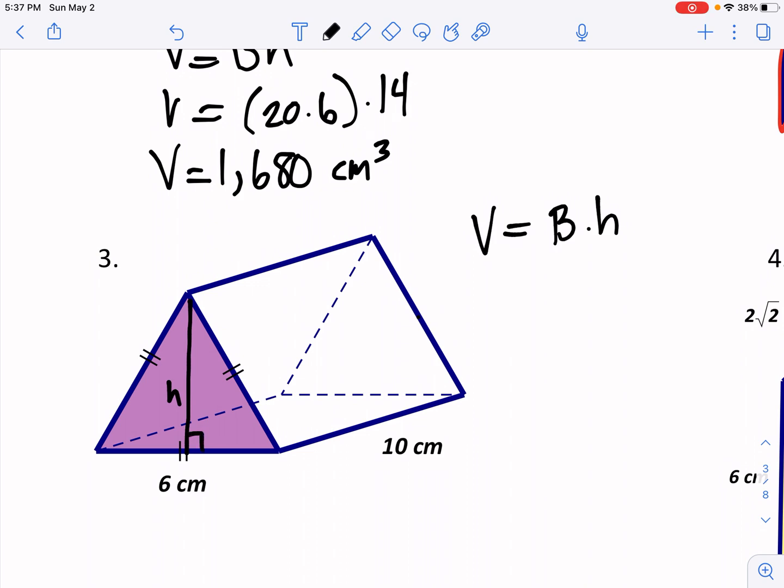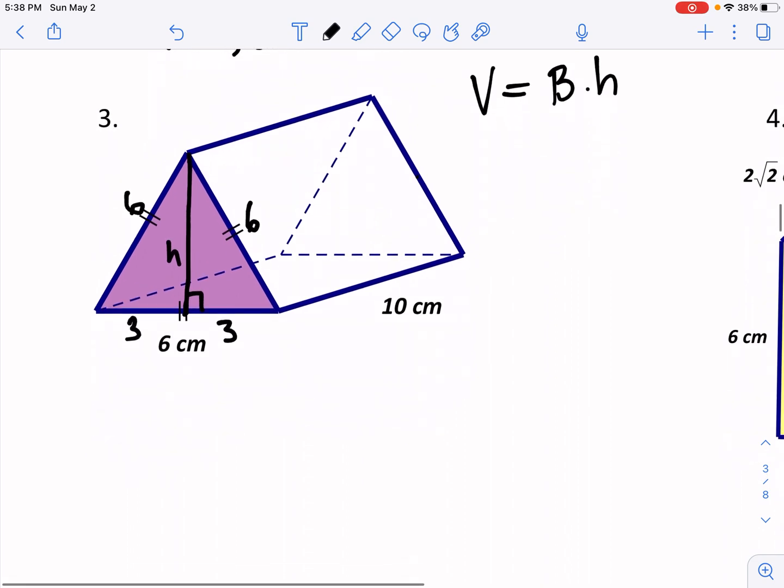This is a right triangle, right? And I know that since these sides have 2 tick marks, they must also be 6. Now, if I draw my perpendicular segment here so that the base is bisected, then this must be 3, and this must be 3, correct? Is that going to be enough information for me to find the height of this triangle? Yes, and there are multiple ways to do it. We know it's an equilateral triangle, so we could use something else, but I'm going to go ahead and use the Pythagorean theorem here.